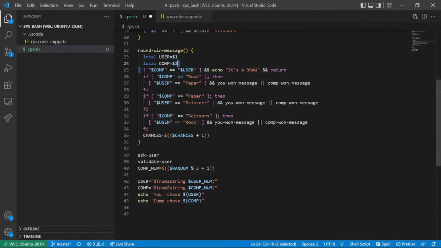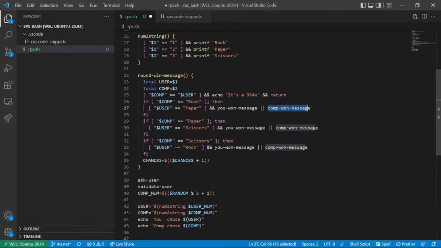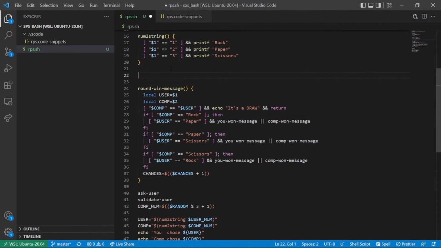The first thing it does is compare whether comp and user are equal. If so, it simply prints that it's a draw and returns from the function. It checks if the computer is rock, then it sees if the user is paper. If so, it will display the u1 message, and otherwise it will display the comp1 message. We'll create these functions also just now.